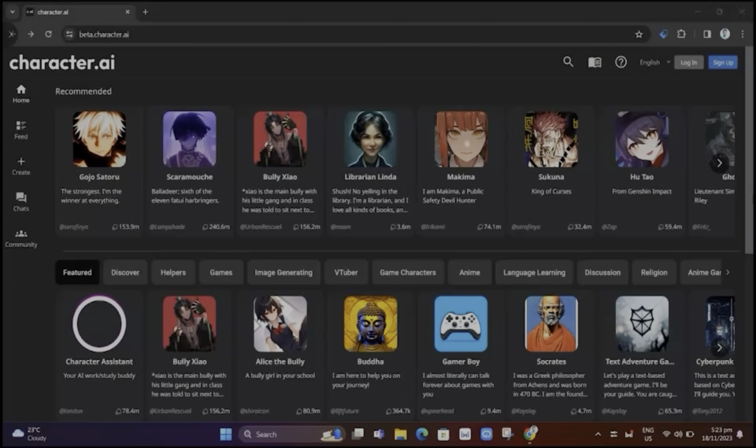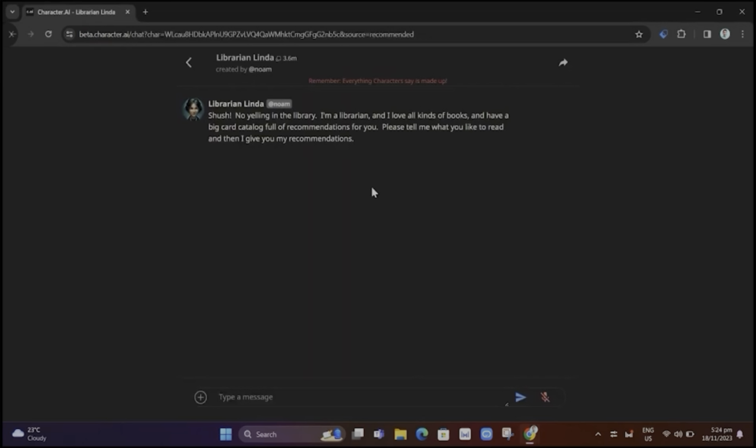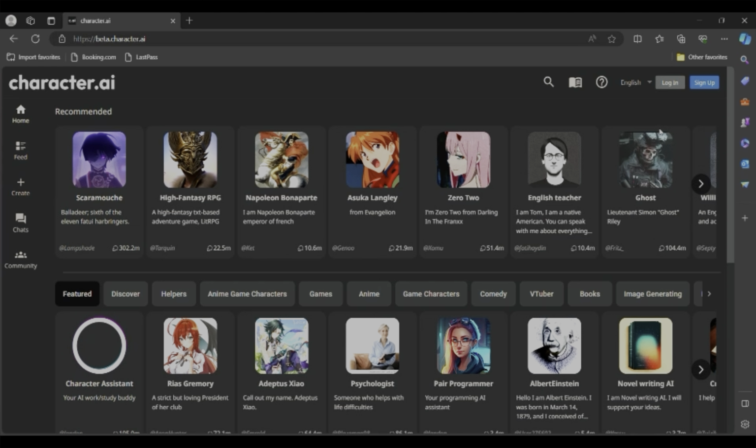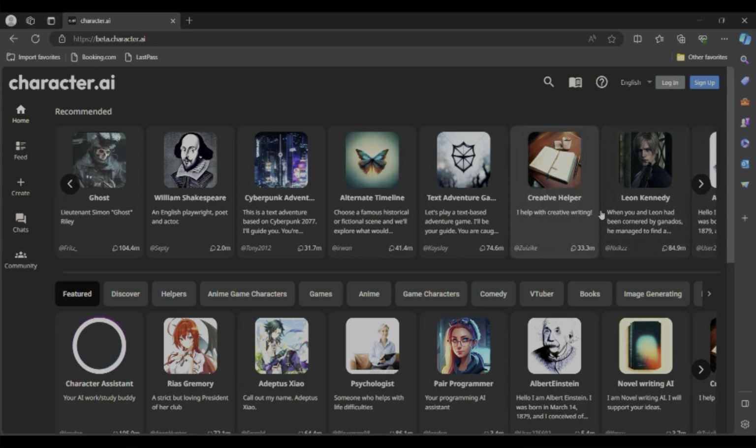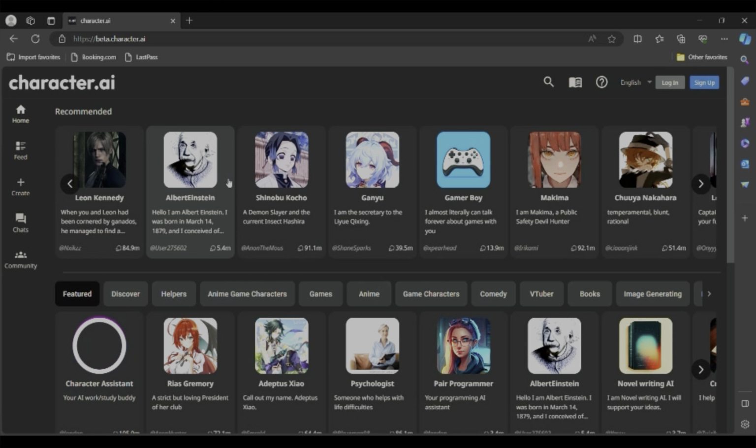So character AI is a neural language model, a chatbot service that can generate human-like text responses and participate in contextual conversations, constructed by previous developers of Google LaMDA. The beta model was made available to the public in September 2022, and here users can create characters, craft their personalities, set specific parameters and then publish them to the community for others to chat with. Many characters may be based on fictional media sources or celebrities, while others are completely original, some being made with certain goals in mind, such as assisting with creative writing or being a text-based adventure game.